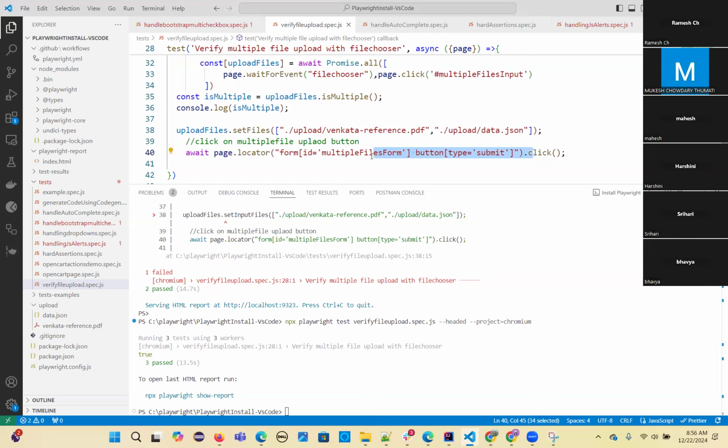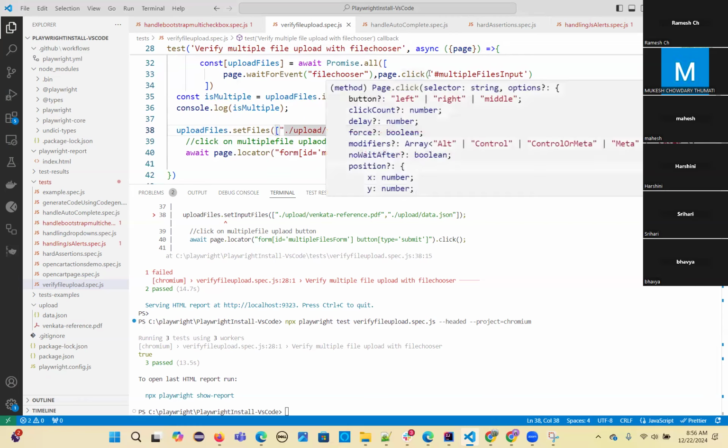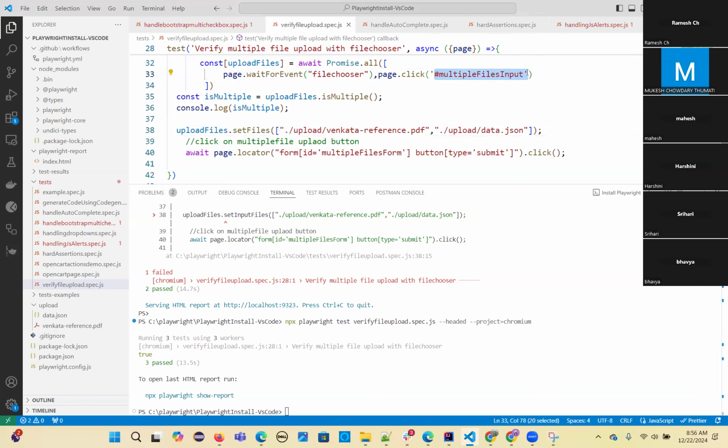For example, for a single file, we just mention one file here. It will work for both of them. Single file means you have to change the locator of your element here. Correct. Everything else remains the same.